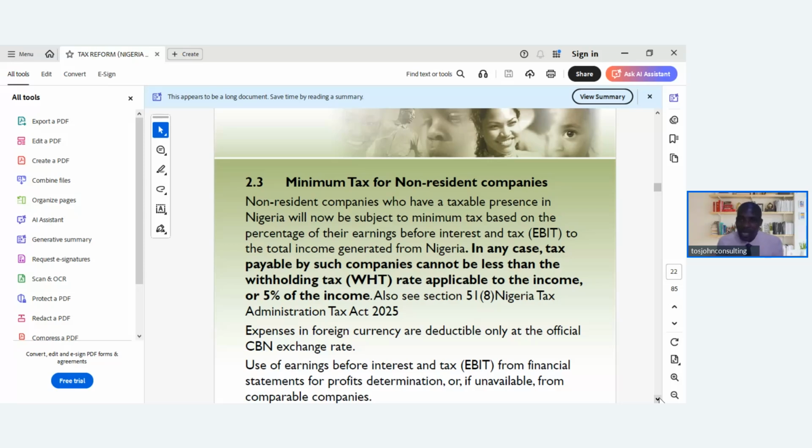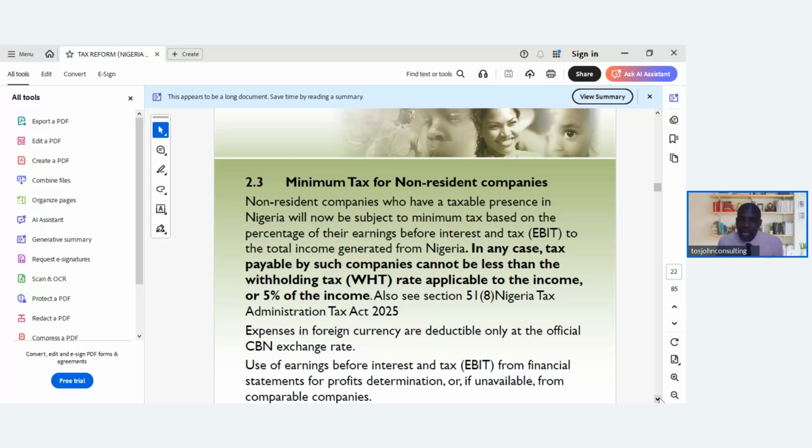So any earnings generated from Nigeria will be taxed on earnings before interest and tax.